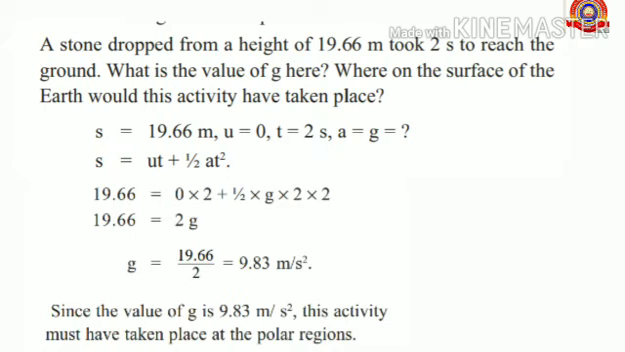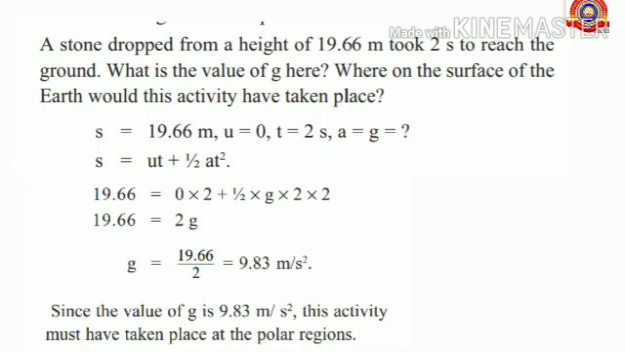To understand more about it, here is a problem related to this. A stone dropped from a height of 19.66 meter took 2 seconds to reach the ground. What is the value of g here, that is, the acceleration due to gravity? And also find out where on the surface of the earth this activity would have taken place. Here we have the height 19.66 meters, so that is the displacement s. It took 2 seconds to reach the ground, which means time is 2 seconds, and the initial velocity is 0.